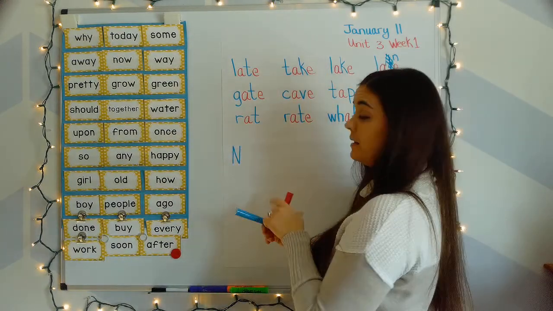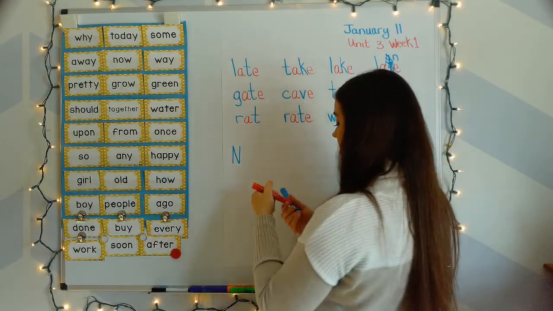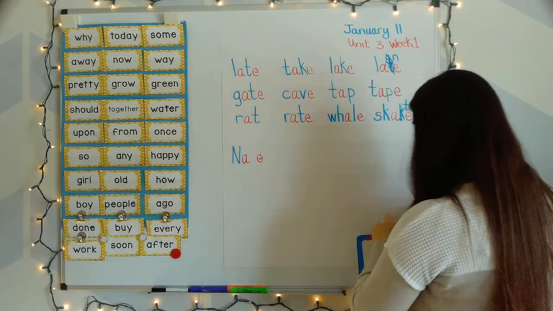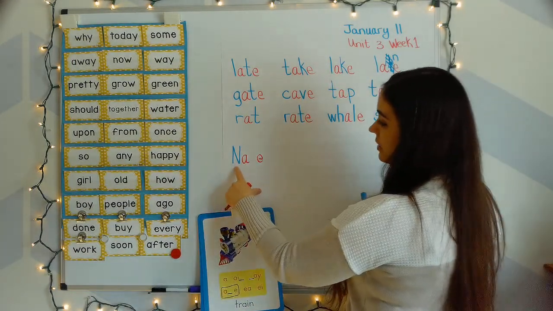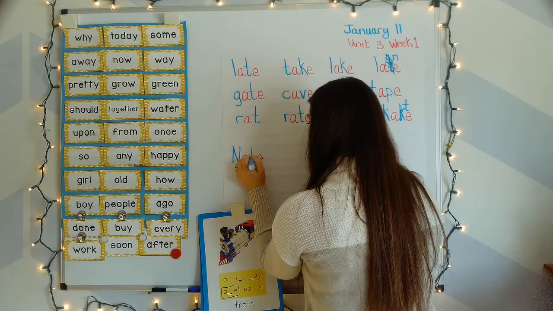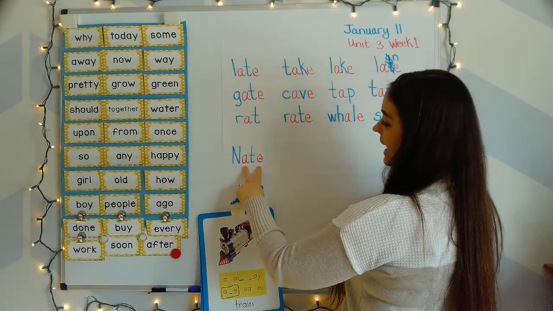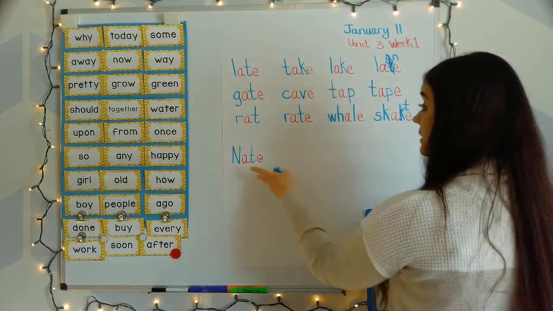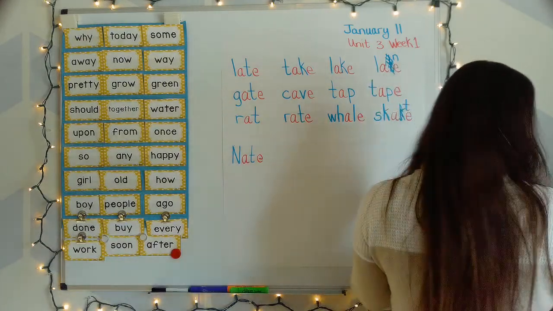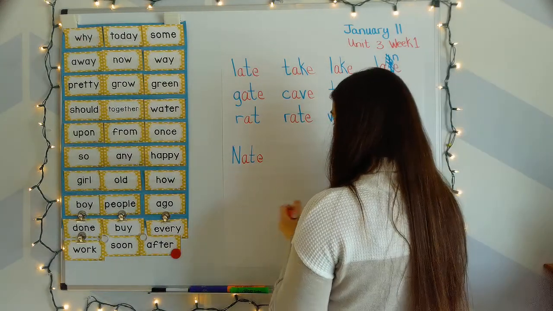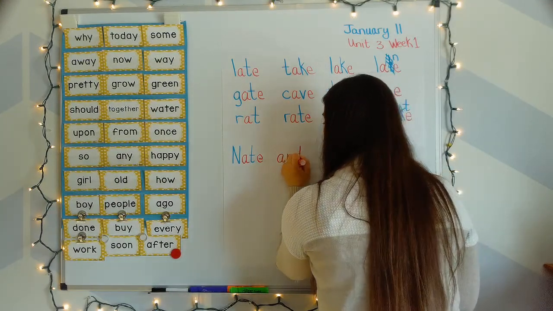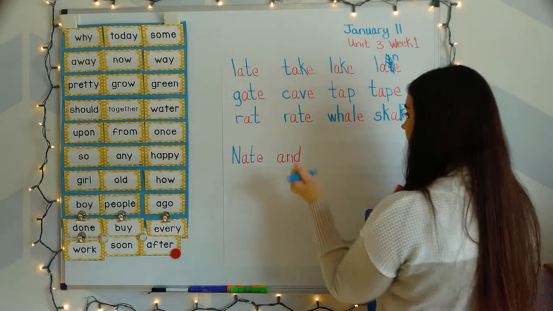N says nn, capital letter, because it's the beginning of the sentence. We are all masters at that one. There's A blank E, which is that long A. The train card, A, nay. And T says ta, ate, Nate. So Nate is a name. That's two reasons now that it's capitalized, which also means it's a noun, because it's a person. And here is our high frequency word. And. Nate and.